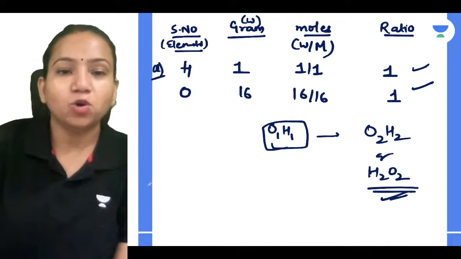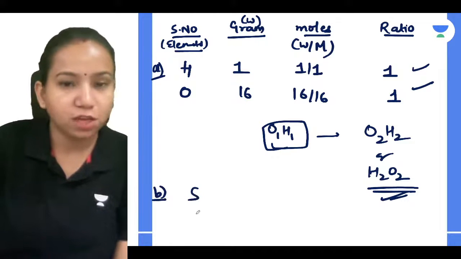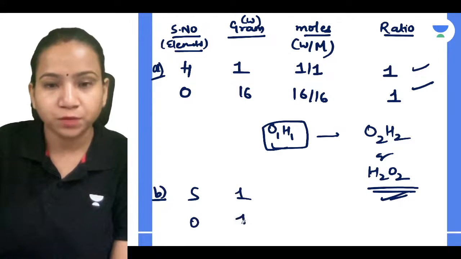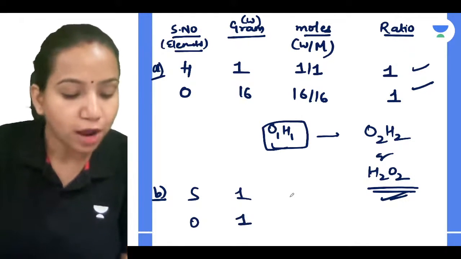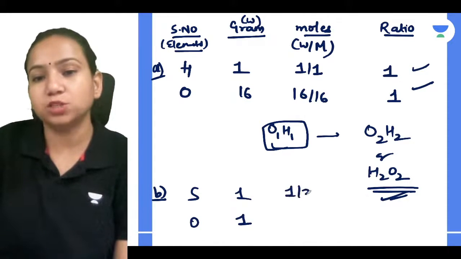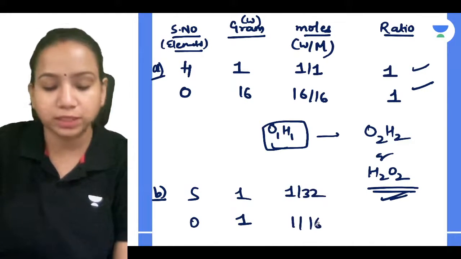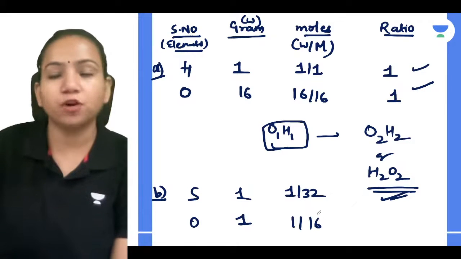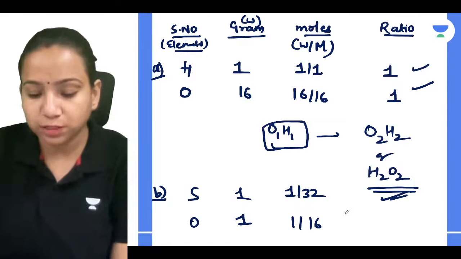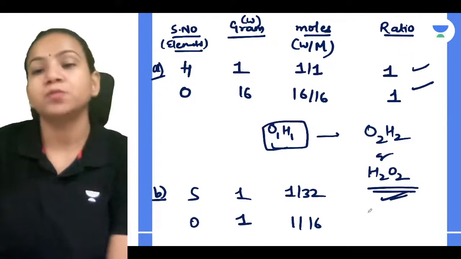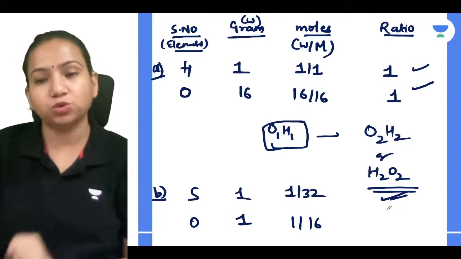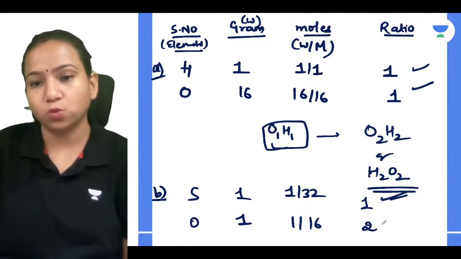Now talking about B, what they have given is sulfur and oxygen, the mass is 1:1. For sulfur, the atomic mass is 32, and for oxygen, 1 atom mass is 16. So 1 divided by 32 and 1 divided by 16. When you take the ratio, if you multiply both by 32, what do you get as the simplest ratio? Tell me, guys. 1:2.